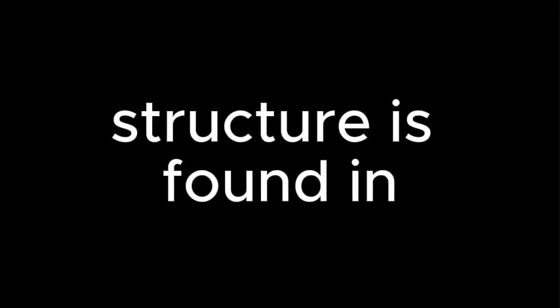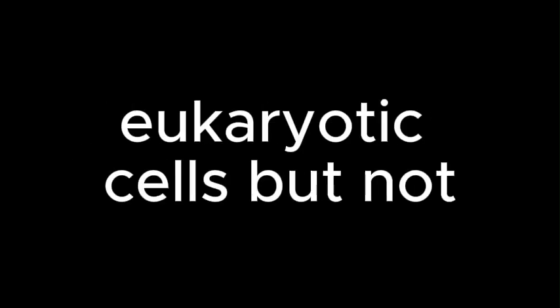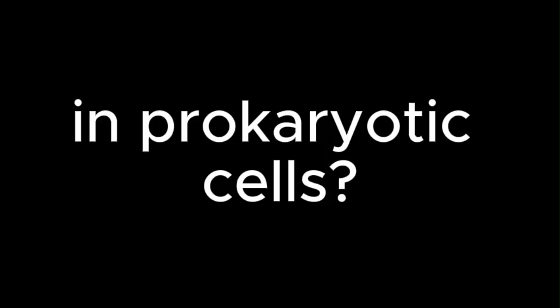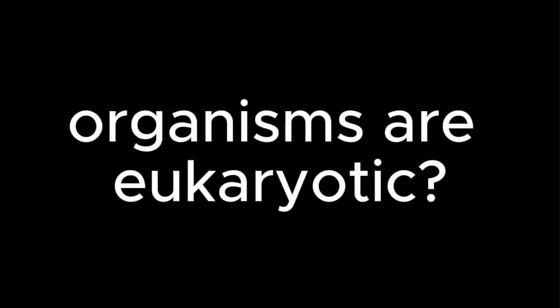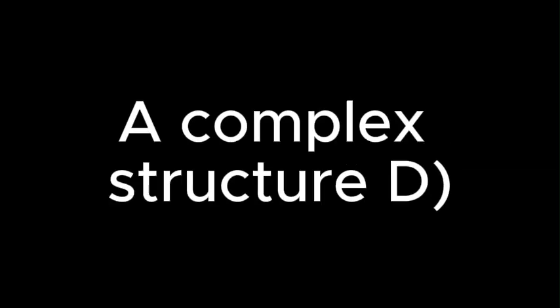4. Which structure is found in eukaryotic cells but not in prokaryotic cells? A. Cell membrane. Cytoplasmic nucleus. Ribosomes. 5. What type of organisms are eukaryotic? A. Bacteria, plants and animals, viruses, algae. 6. Prokaryotic cells are known for having a nucleus, a cell wall, a complex structured membrane-bound organelles.